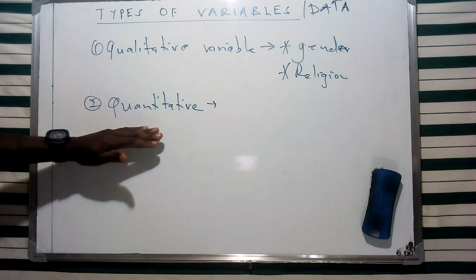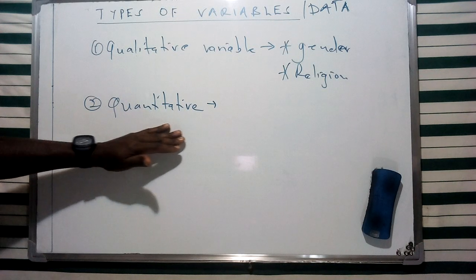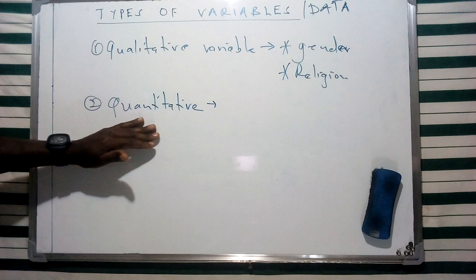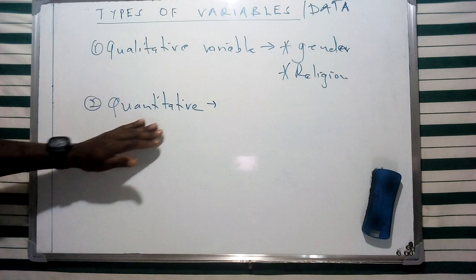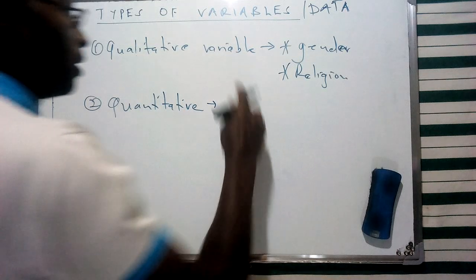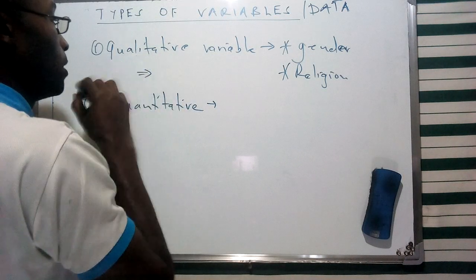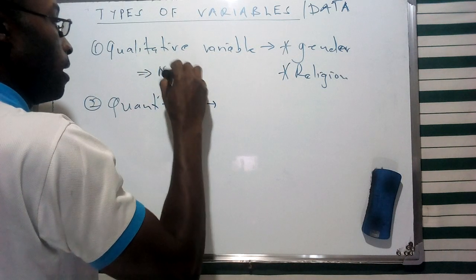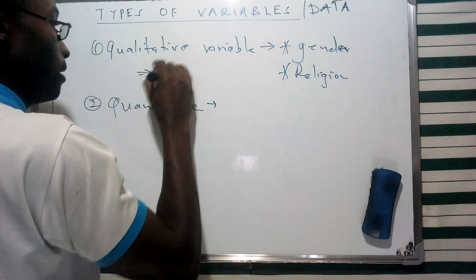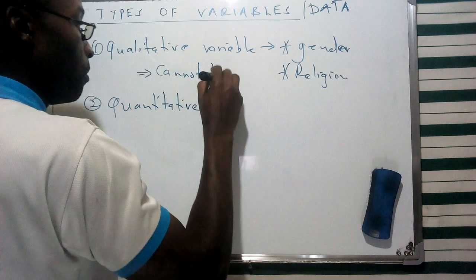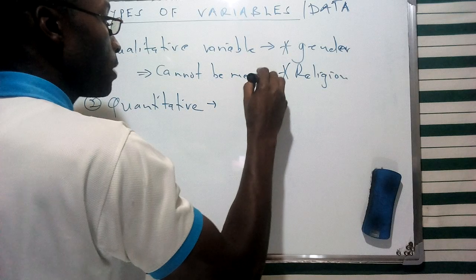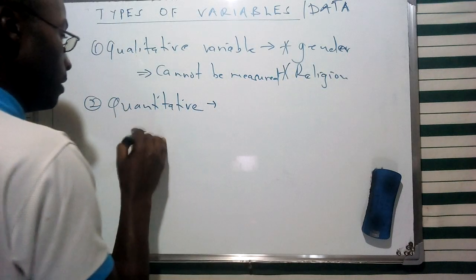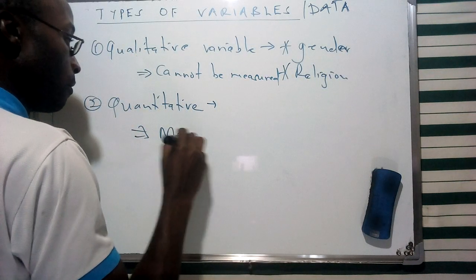Now, contrary to that, we're going to have quantitative variables. From this specific definition of a quantity, this is going to entail a set of variables which are numerical in nature, and therefore can be measured. So we can say that the qualitative cannot be measured as one of its main characteristics, whereas the quantitative is measurable.